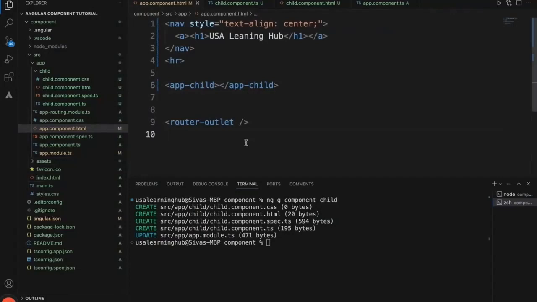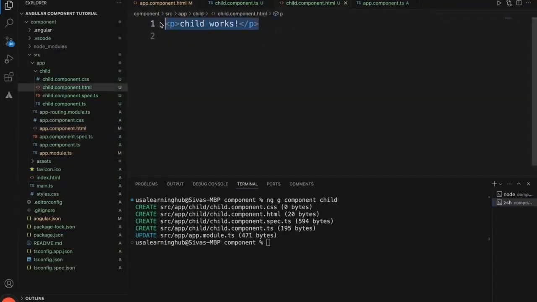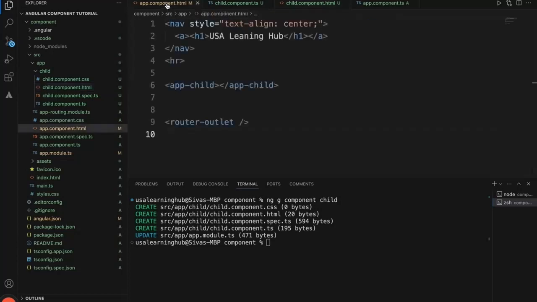Now what we will do is we'll just get rid of this one and we'll say hello. We'll add the name. I'll just pass the name to this child. Let's just put this in H2 just to see it better. Now we need to pass this name from the parent component.